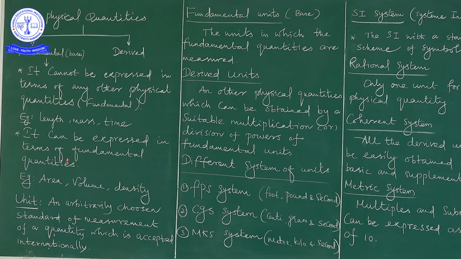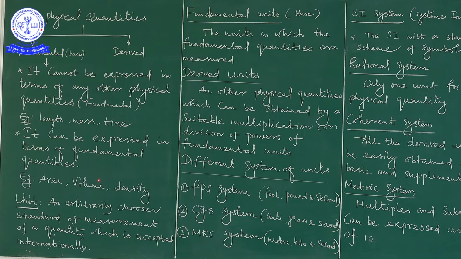So we conclude that physical quantities are majorly classified into two types: fundamental and derived quantities. Fundamental, for example, length, mass, time. Derived, for example, area, volume, density. Like that, many expressions are waiting to explain fundamental as well as derived quantities.